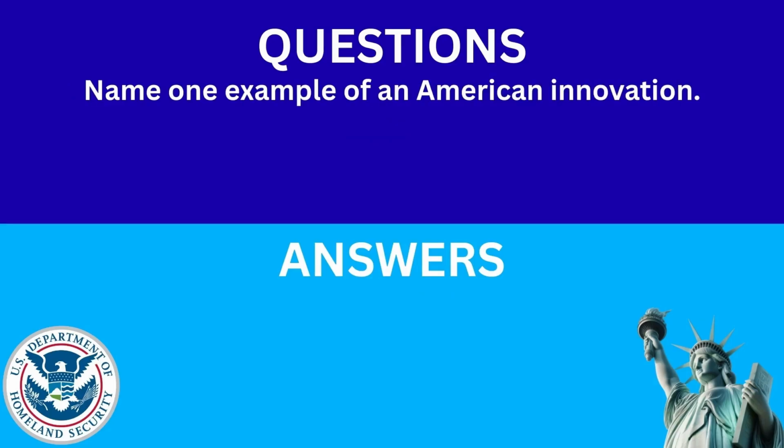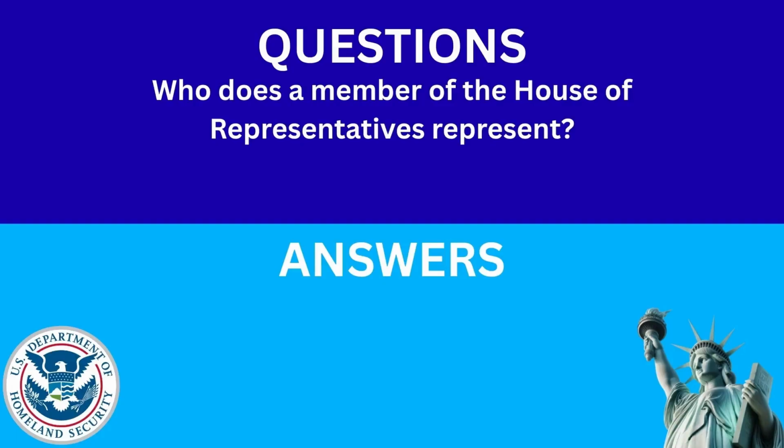Name 1 example of an American innovation. The answer is the light bulb. Who does a member of the House of Representatives represent? The answer is citizens in their district.